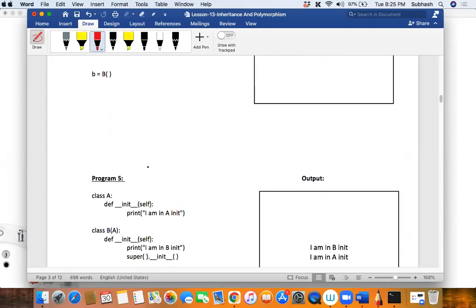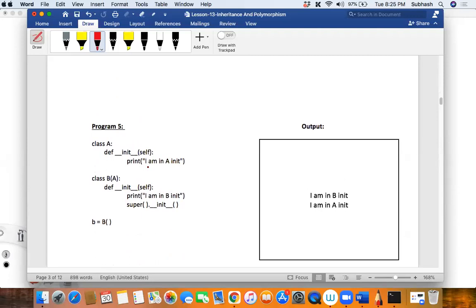All right, now in program 5, can you tell me what is happening? I'm creating this object B, and this method gets called, isn't it? The dunder init method belonging to class B will get called, and it says I am in B init. Then you have a special function called the super function. Do you know what is meant by the super function? The name itself says it, right? It means you are trying to access the instances or the properties of the base class.